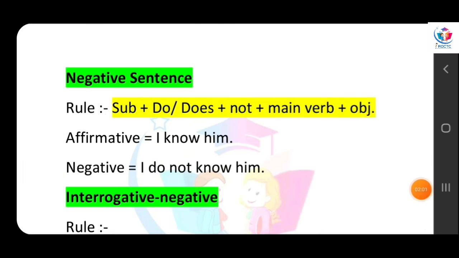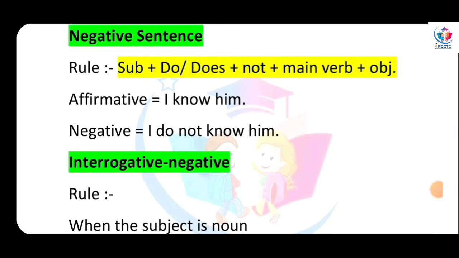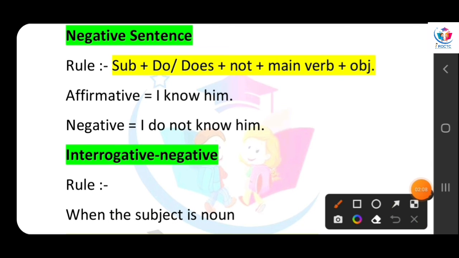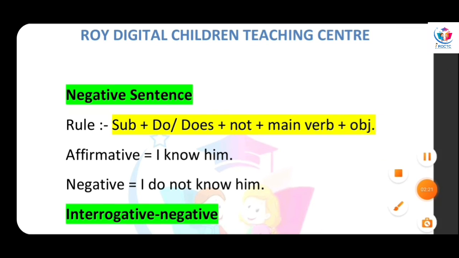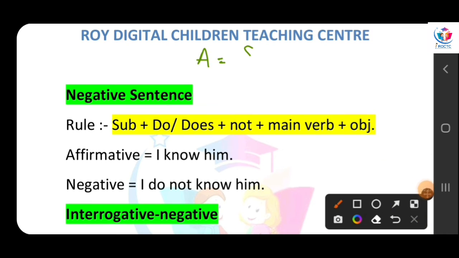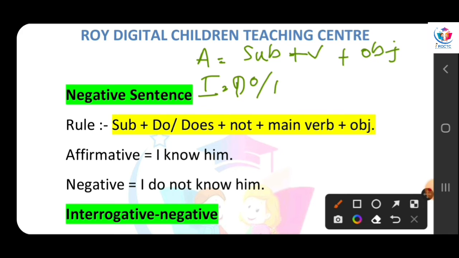When we are converting any sentence from affirmative to negative, we will simply write do or does after the subject, and then we put not, and then simply we write the main verb and the object. Okay? It means our affirmative form is subject plus verb plus object. Our interrogative form is do or does.